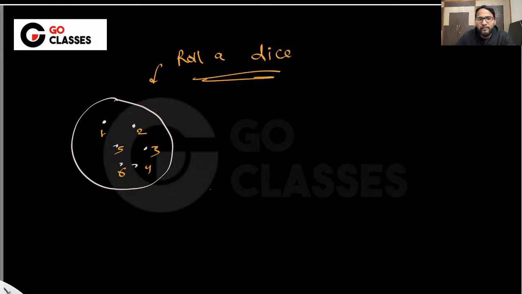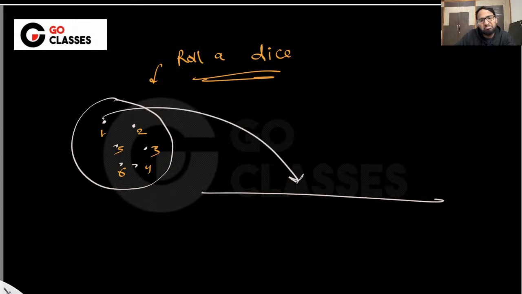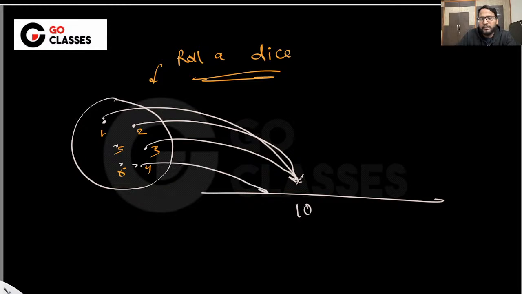I define my random variable such that it maps 1 to 10, 2 to 10, and 3 to 10, just for the sake of example, 4 to 5, 6 to 3, and 5 to 0.